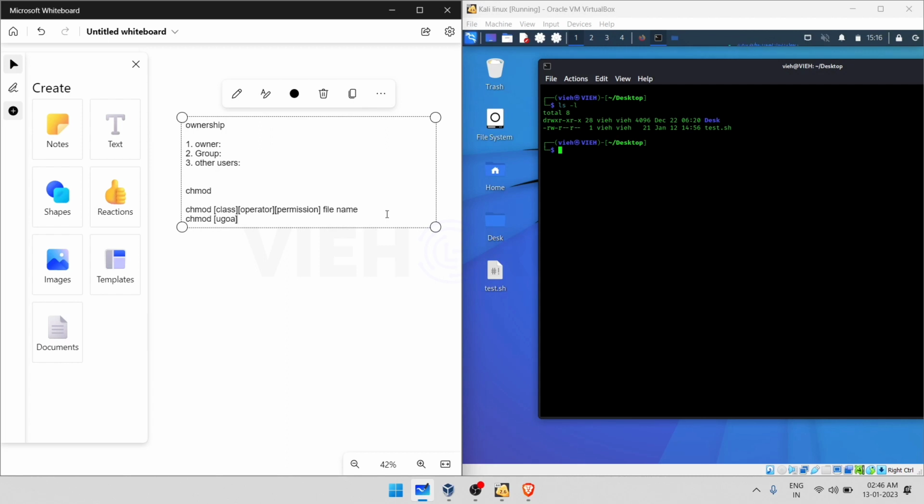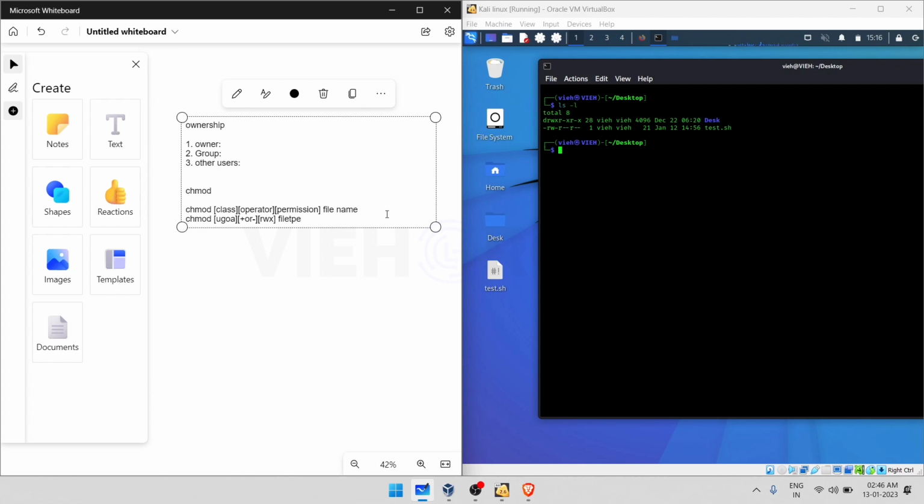u, g, o, a, then we'll be adding the permission by plus sign and minus. Then let's say read, write, and execute permission is given, and then the file type.